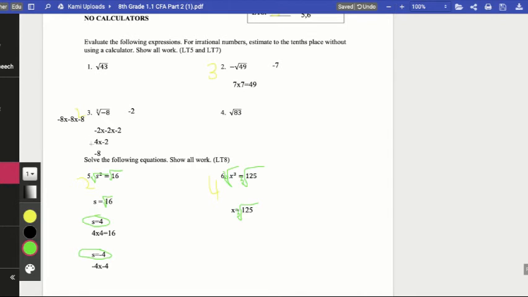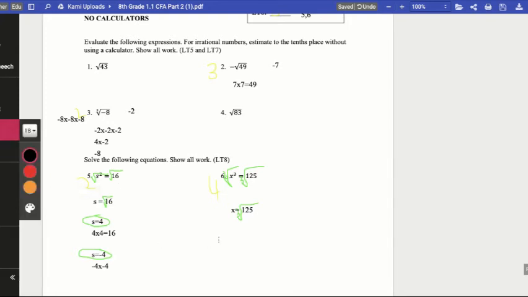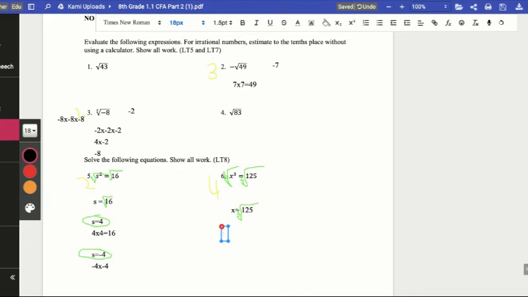From here, remember, a cube root from number 3 means you need to find a number multiplied by itself 3 times that would equal the number under the radical. And here we have 125. You could have guessed and checked. I know this is a positive number, so my answer will be positive when it's a cube root. And 5 times 5 times 5 would get you the right answer. Notice 5 times 5 is 25 times 5. And you could write that off to the side or show me that that was 125.